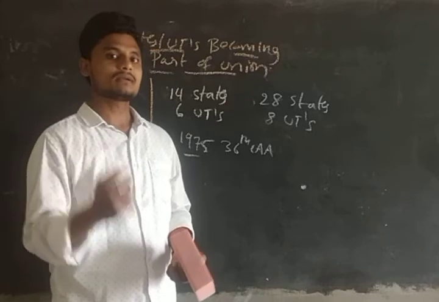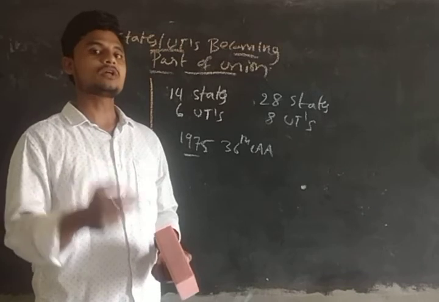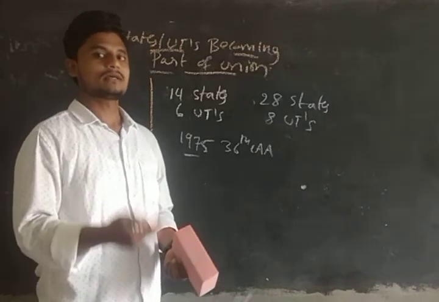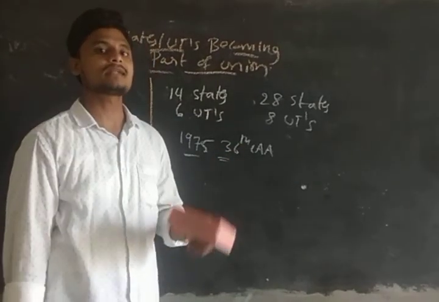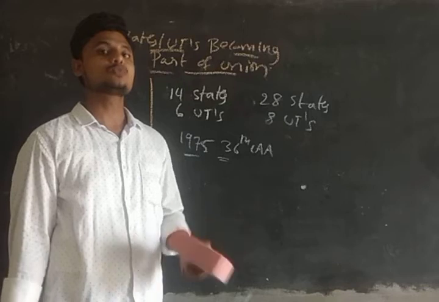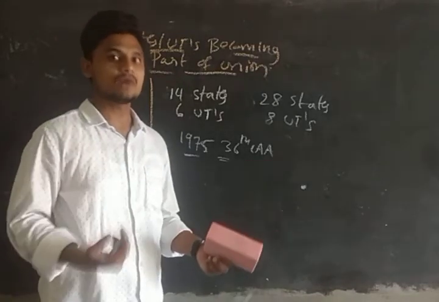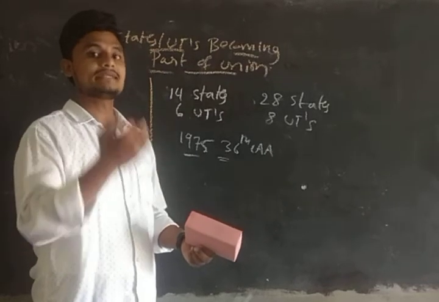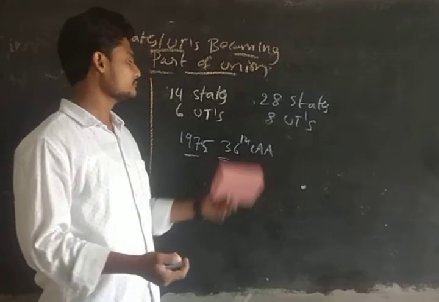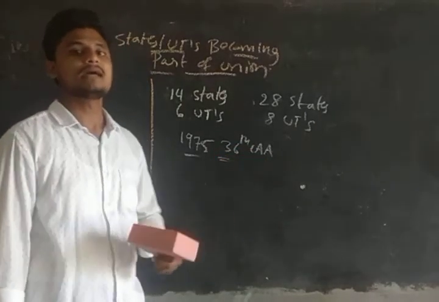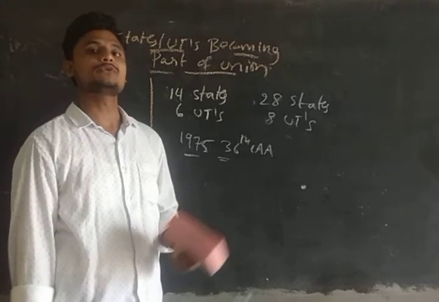Guys, I want to clear one concept here. Actually, Article 2 and Article 3 can be implemented through ordinary laws. But this was done through a Constitutional Amendment, because at that time the International Court of Justice made us do the Constitutional Amendment Act. As we are sovereign, but we need to follow the international organizations' words. Because of that, we made the 36th Constitutional Amendment Act, and through that act we made Sikkim part of the Union of India, guys.